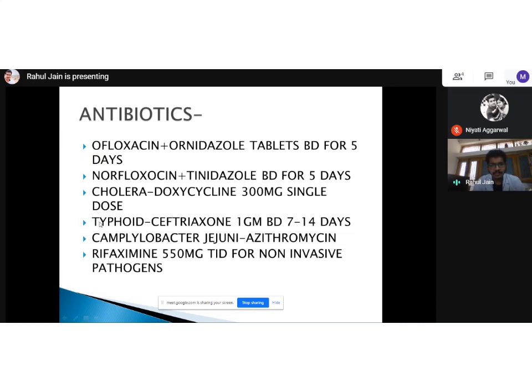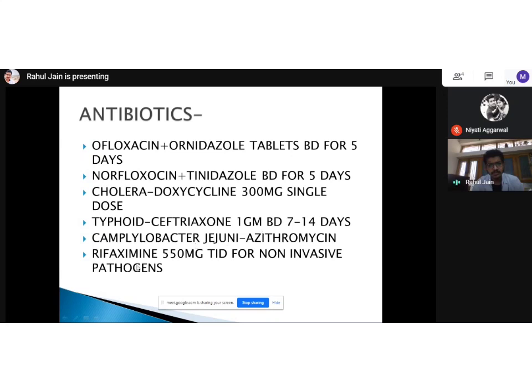And if the patient has typhoid, then the drug of choice is ceftriaxone, 1 gram BD, 7 to 14 days. But in case of mild typhoid, we can go with cefixime or maybe cefpodoxime. And for Campylobacter jejuni, the treatment.